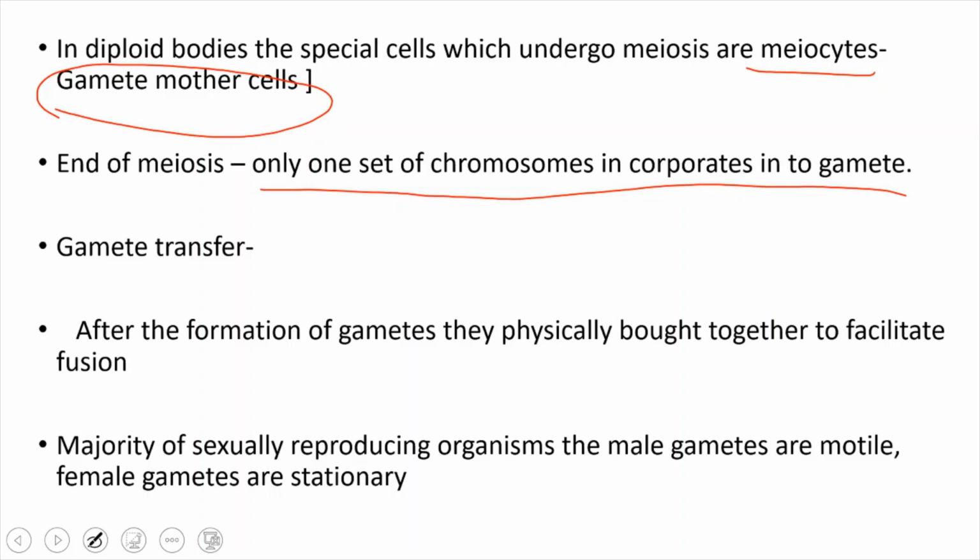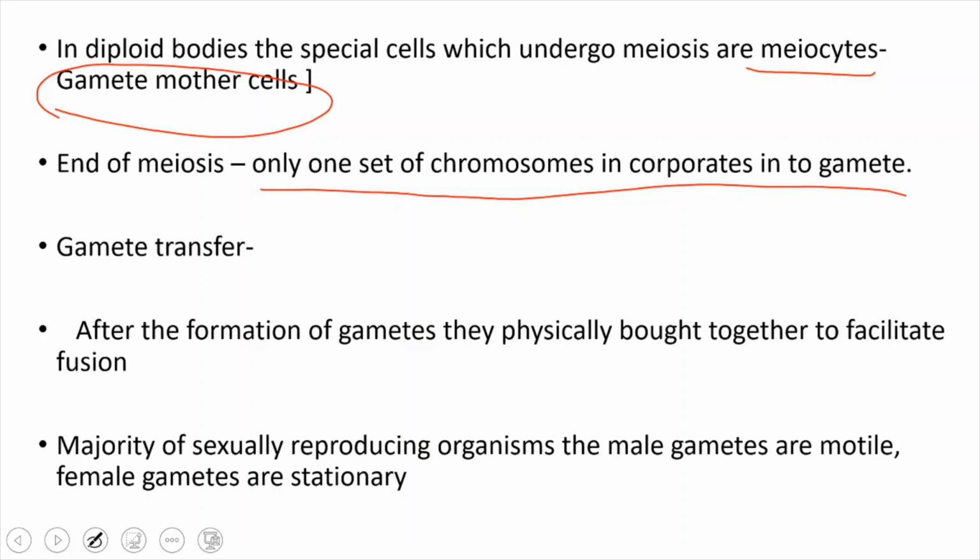So the second stage of pre-fertilization event is gamete transfer. After the formation of gametes, the gametes have to come close together in order to fuse. They have to be brought together to facilitate the fusion. Then only the zygote will be formed.